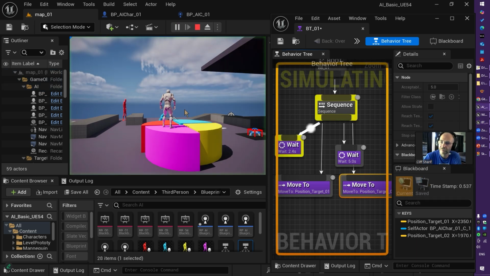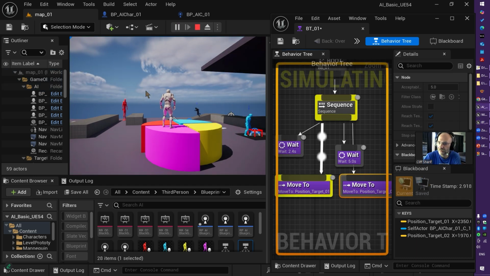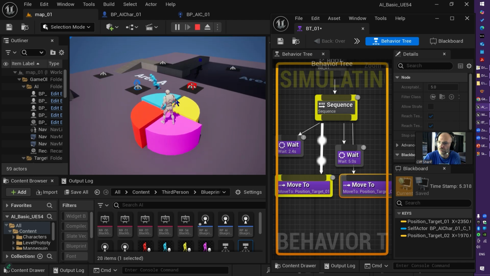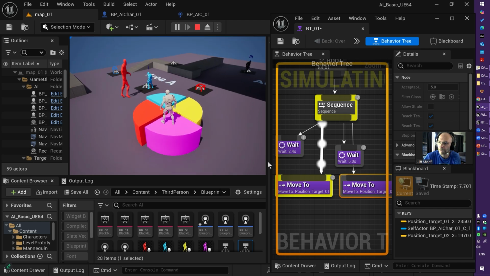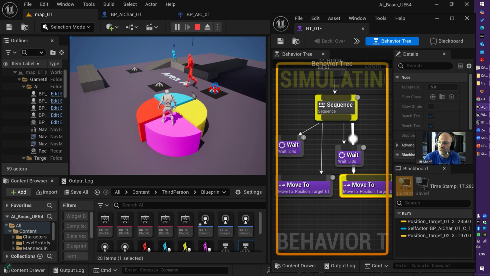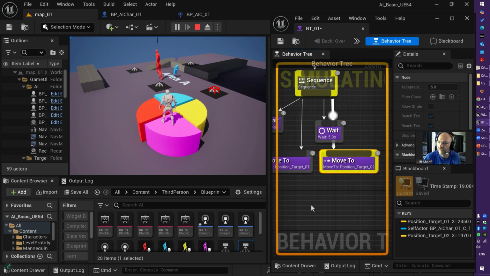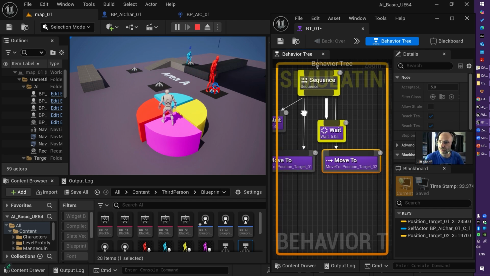So if I run it, it's waiting. As you see, it's waiting here. Then it moved to target 01, which is this one here. And after that, it should wait for 5 seconds. See, it's active, it's waiting 5 seconds, and then it moves to the next target, which is that guy there. So this is how a sequence behavior, sequence composite, dictates the tasks to get executed one after each other. And when it reaches the end, it will repeat again.